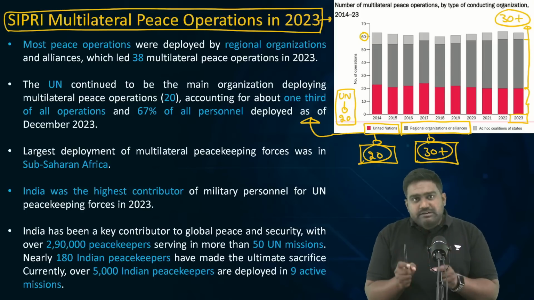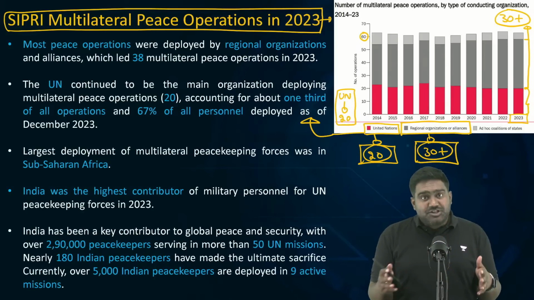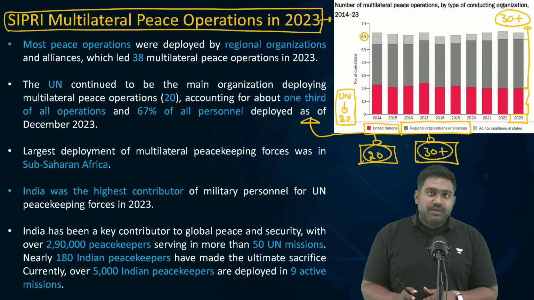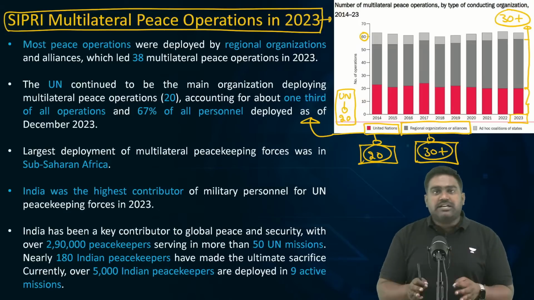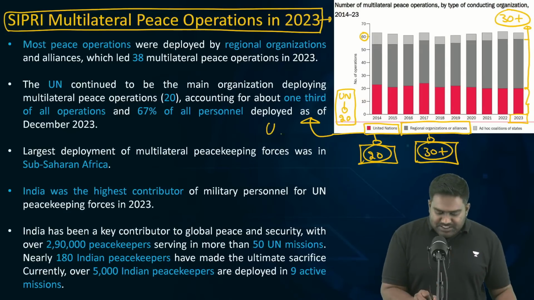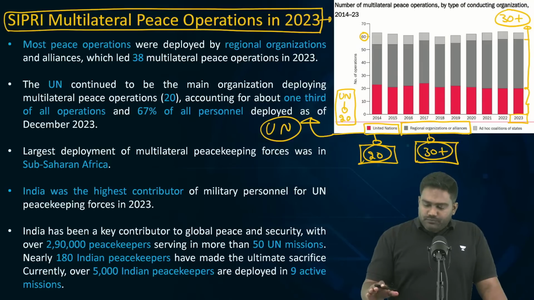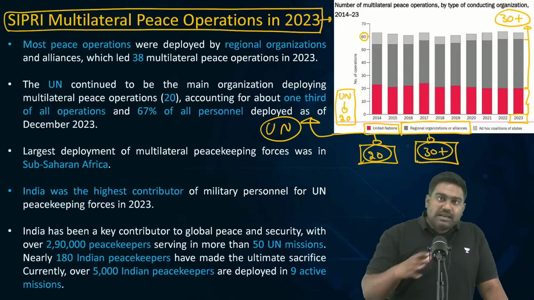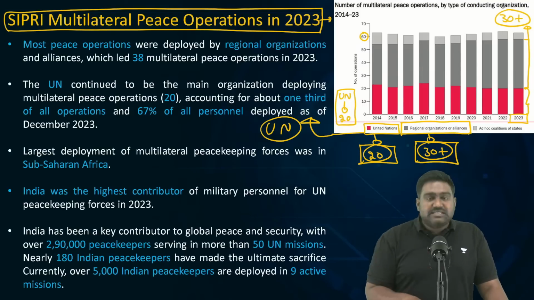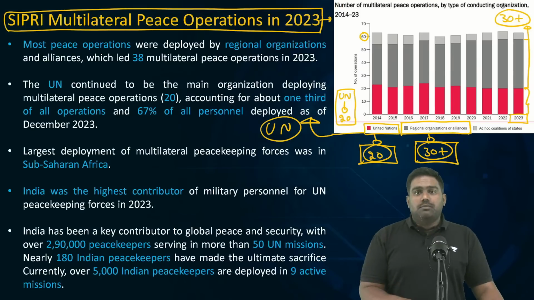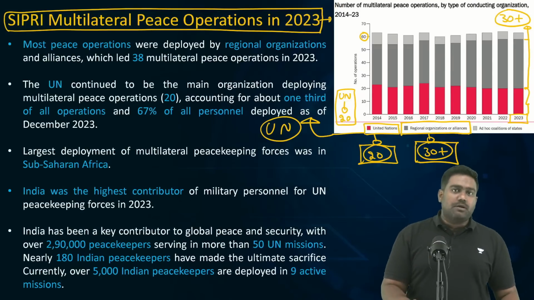If you take each entity separately and see which organization is running the biggest of all peacekeeping efforts, it is the UN. Compared to any other multilateral organization, United Nations is running the largest number of peacekeeping operations. Understood? When you take regional organizations cumulatively, they are running more operations than the UN. But if you single them out and see which organization is running the most number of peacekeeping missions, it is the UN.